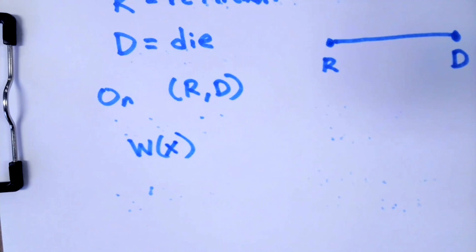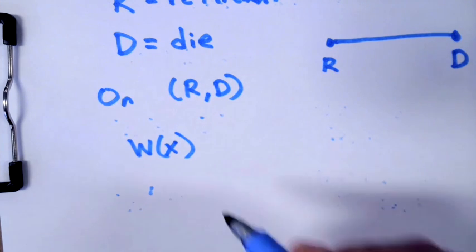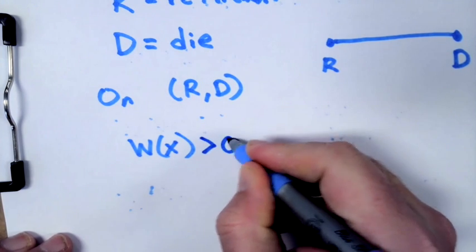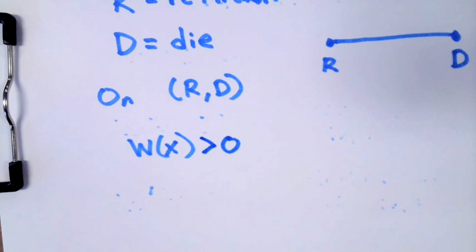They're going to own a car, a house, they're going to have retirement funds, they're going to have money in the bank, they're going to have cryptocurrency, they're going to have gold and silver, they're going to have their collection of cats. Like, they have a lot of stuff that's worth a lot, and they've probably paid off their debt, or they may have a little bit of debt left. But hopefully they have more than they owe at this point. Yes. So W of X is going to be positive, right? Because they have more money than they owe.